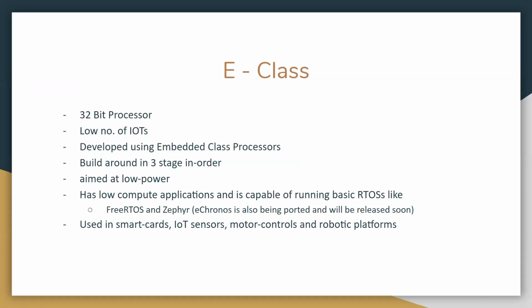E-class is a majorly 32-bit processor developed using embedded class processors. It is basically 3-stage, aimed at low power applications, for example smart cars, IoT sensors, motor controls, robotic platforms, etc. Next slide.